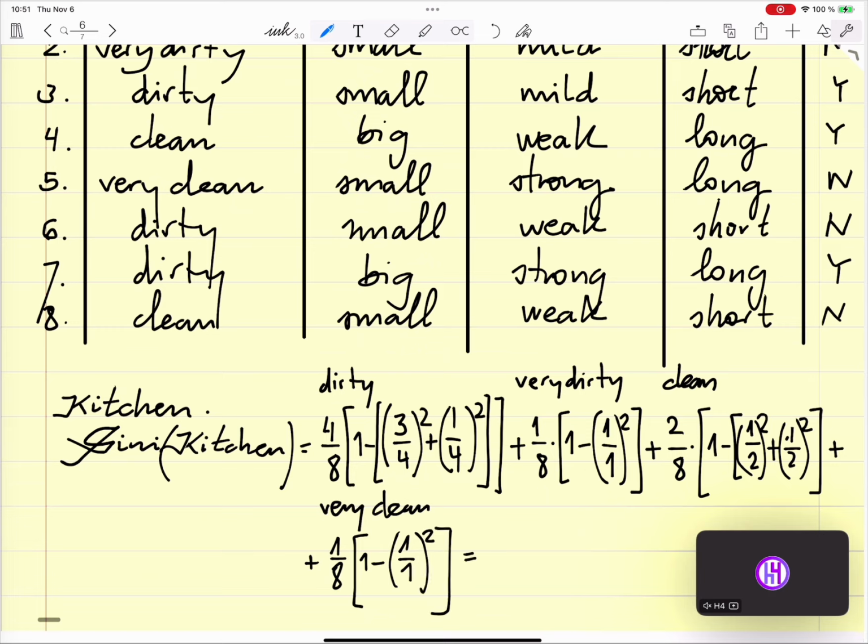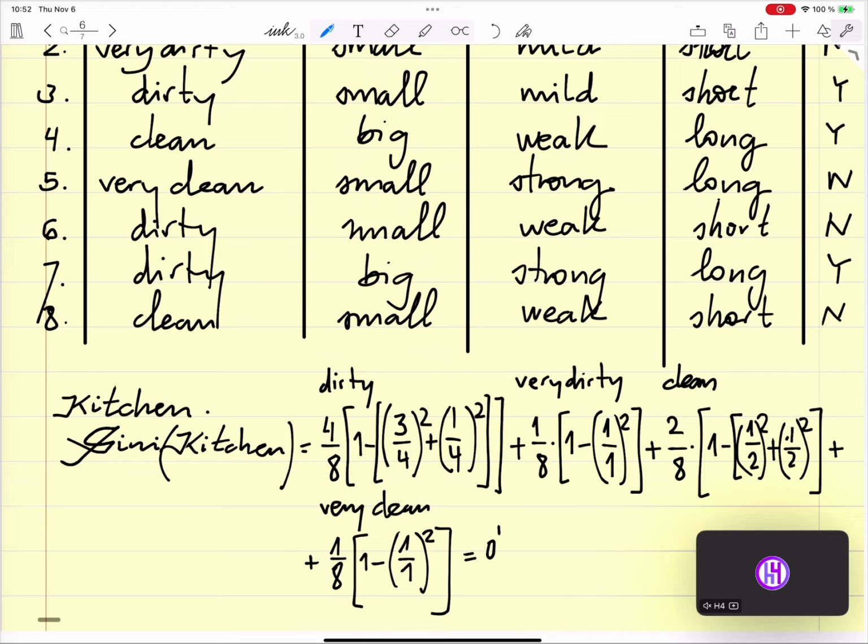So overall we have 4 divided by 8, so 0.75 square plus 0.25 square, times 0.5.